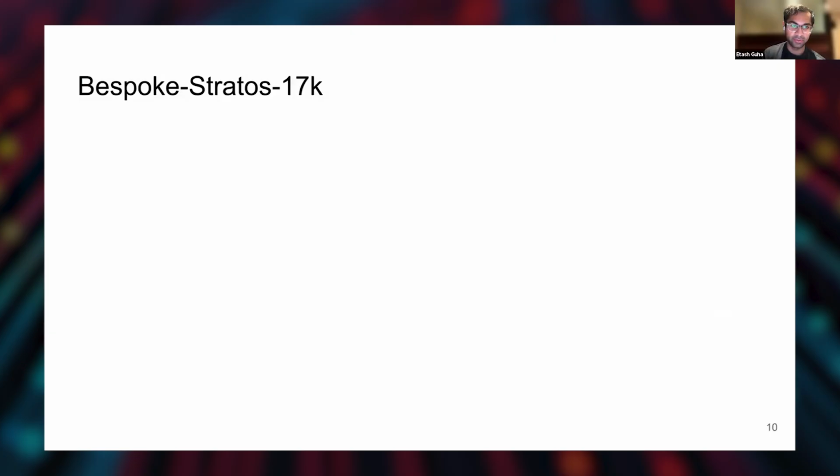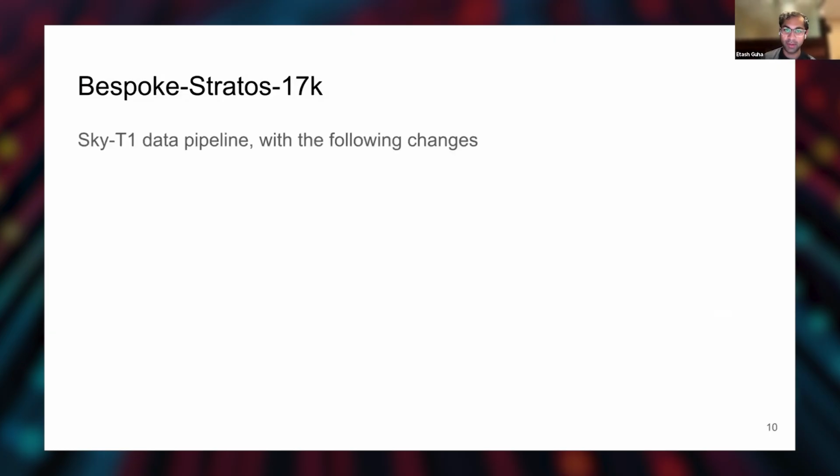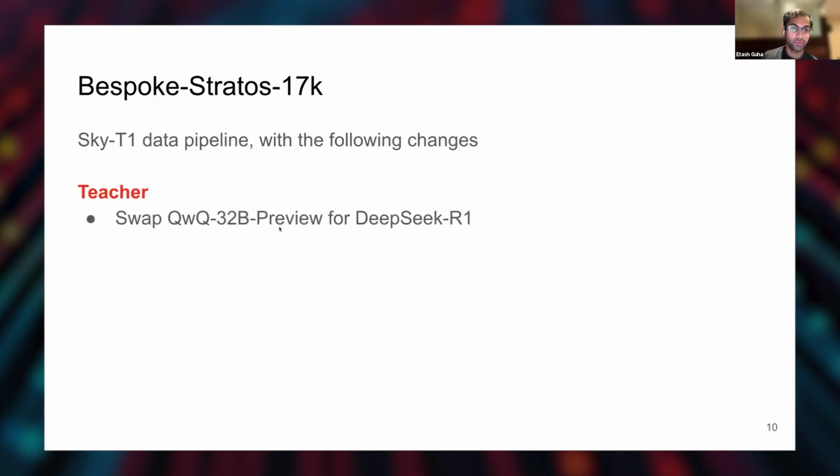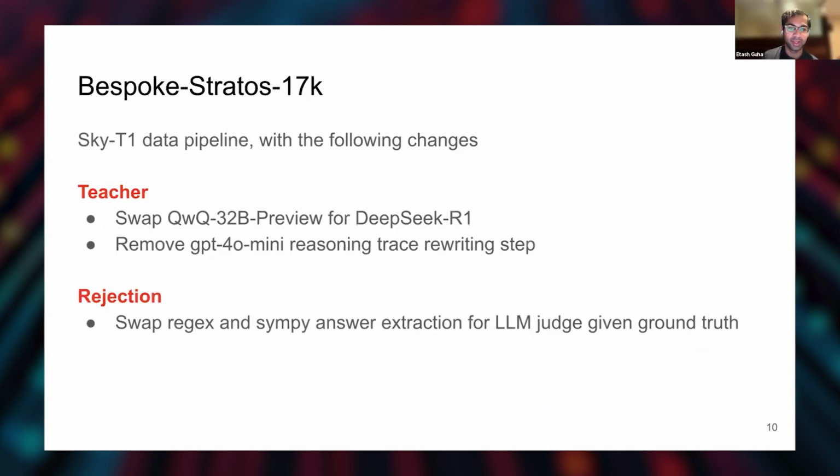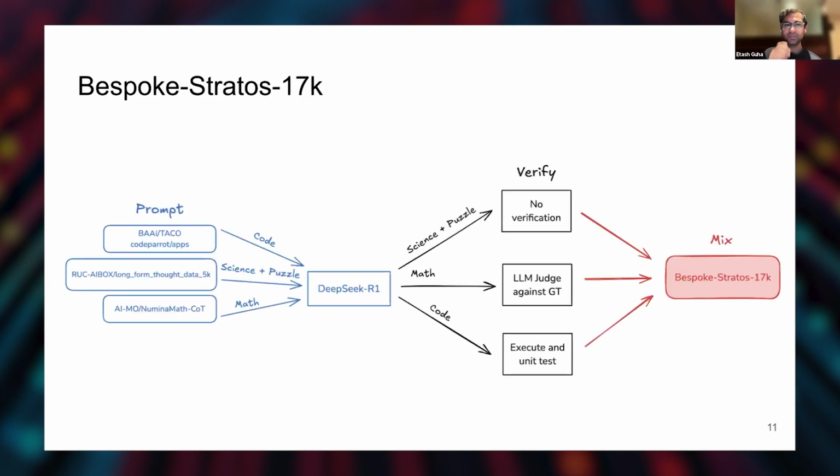So our very first stab at this was a model called Bespoke Stratos 17K. We wanted to take the SkyT1 pipeline, but we made a few tweaks to simplify it. So in Bespoke Stratos, we changed the teacher. They used QwQ, we use R1. They had this rewriting step where they rewrote the traces to make them more readable. We removed that. They did this complex regex and SymPy answer extraction. We swapped that for an LM to get better recall, given some ground truth. And that's the high level view of our pipeline.